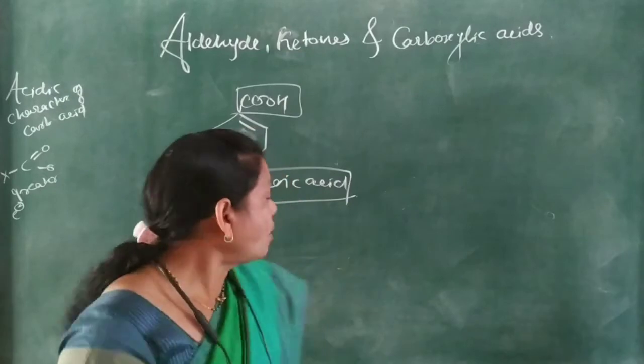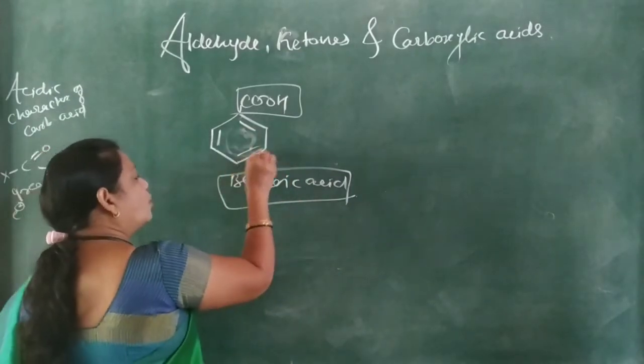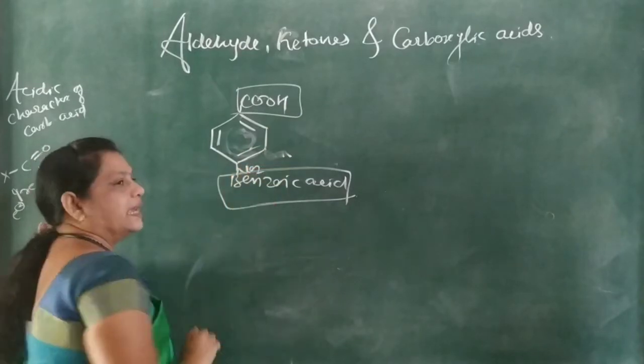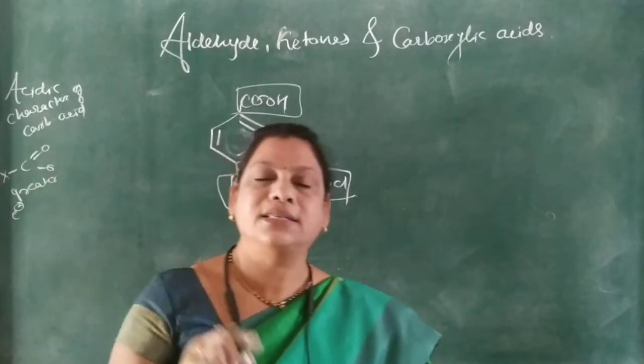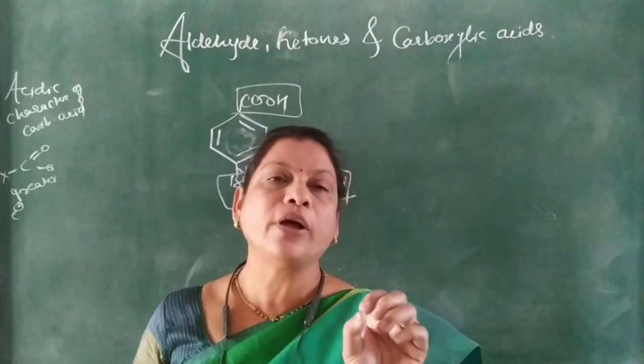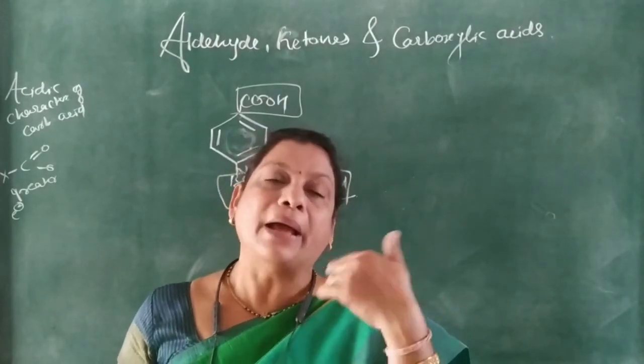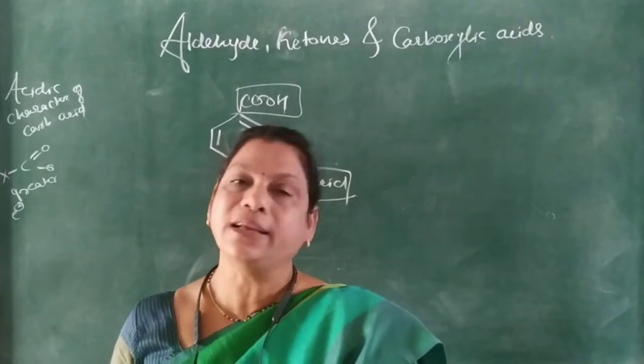Okay. Now if an electron withdrawing group, just like NO2 or Cl, Br, I, CN, is present on the benzene ring, then the acidity of benzoic acid increases.